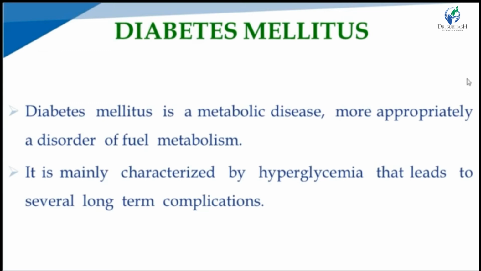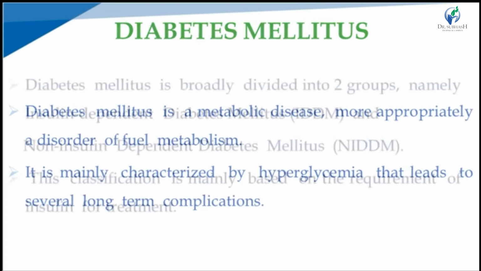Diabetes mellitus is a metabolic hormone disorder. More appropriately, we can say that it is a disorder of the fuel metabolism, that means the glucose metabolism. It is mainly characterized by hyperglycemia, that means increased blood glucose level in the body, which leads to several long-term complications.